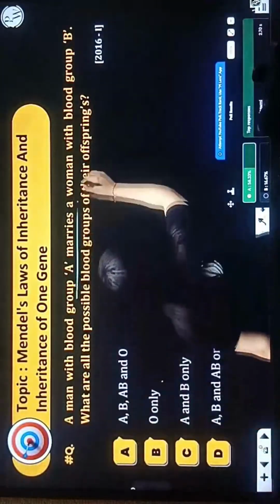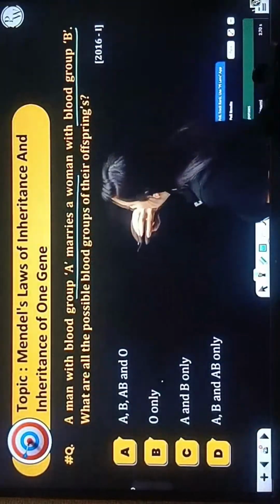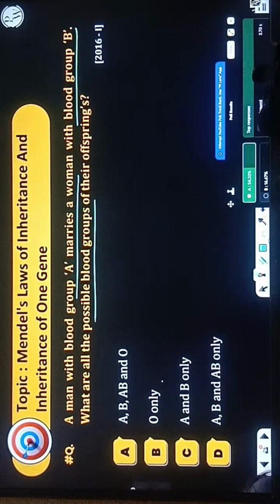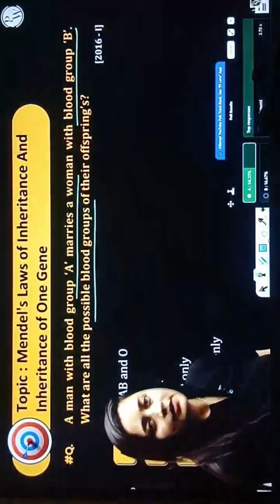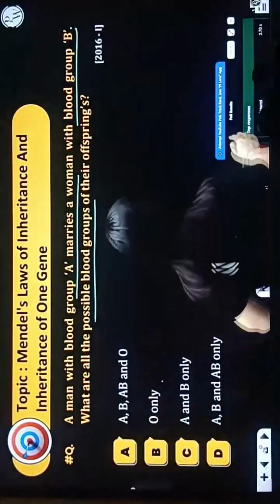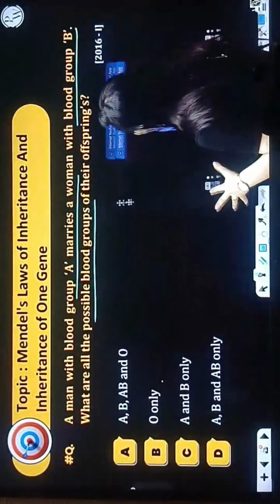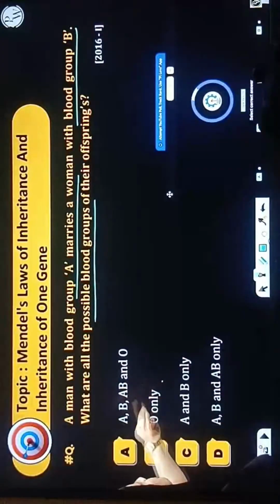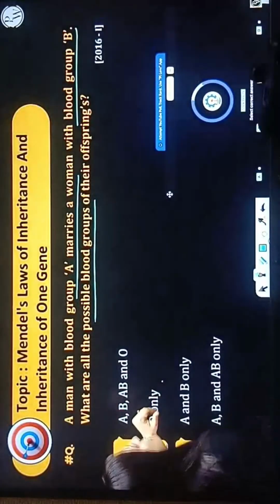A man with a blood group A marries a woman with a blood group B. What are all the possible blood groups of their offspring? Yes, what will be the answer? It's a simple question. Let me start the poll. Here you can see a man with blood group A marries a woman with blood group B. What are all the possible blood groups?